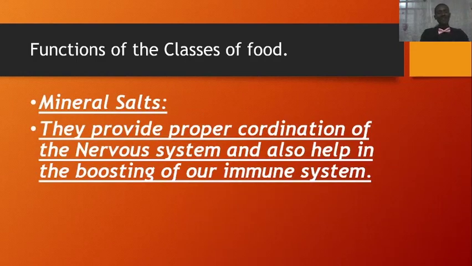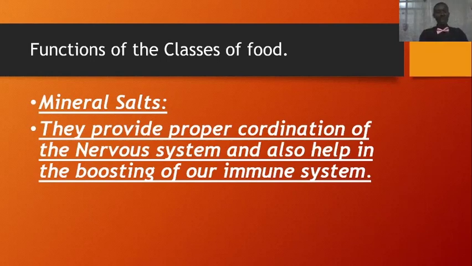The next class of food we are going to look at are the mineral salts. What are the functions of the mineral salts? They provide the body with proper coordination of the nervous system. Our nervous system, both the central and the peripheral nervous system, are able to coordinate properly because of the presence of mineral salts, like sodium ion, potassium ion, and even chloride ions, and so many of them. They help our immune system to function properly. So if you don't take in enough of these mineral salts, the individual might suffer from some improper nervous coordination.